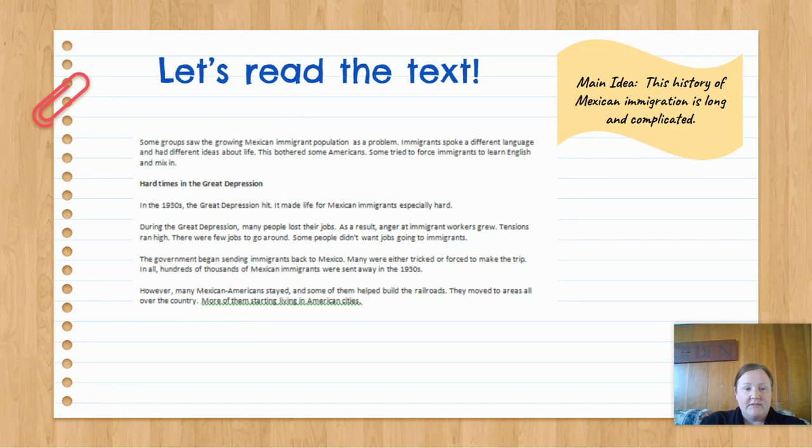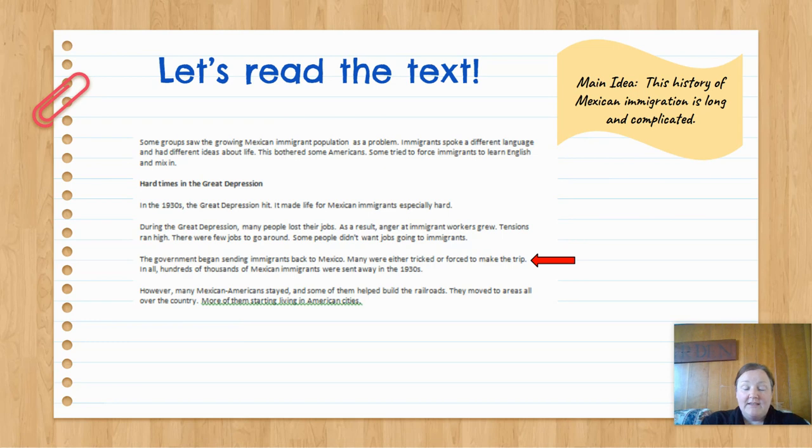Hard times in the Great Depression. We remember this from Esperanza Rising. This was when Esperanza was facing difficulty in the novel. In the 1930s, the Great Depression hit. It made life for Mexican immigrants especially hard. During the Great Depression, many people lost their jobs. As a result, anger at immigrant workers grew. Tensions ran high. There were few good jobs to go around, and some people didn't want jobs going to immigrants.